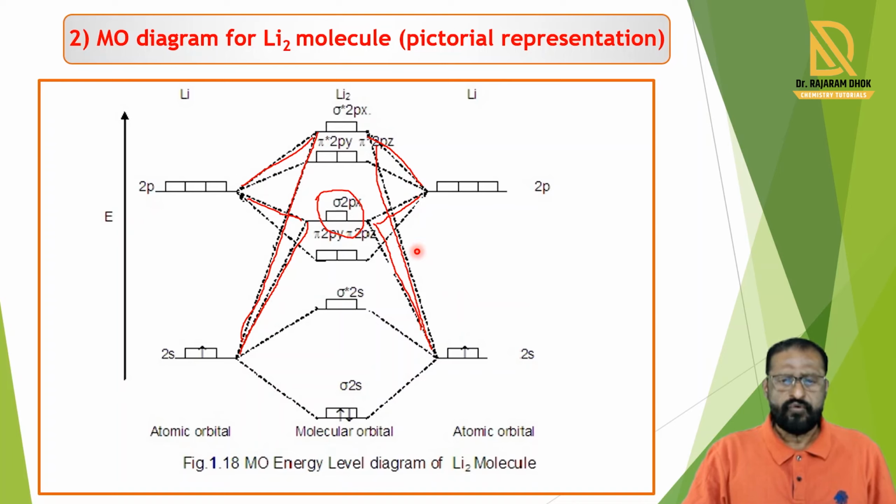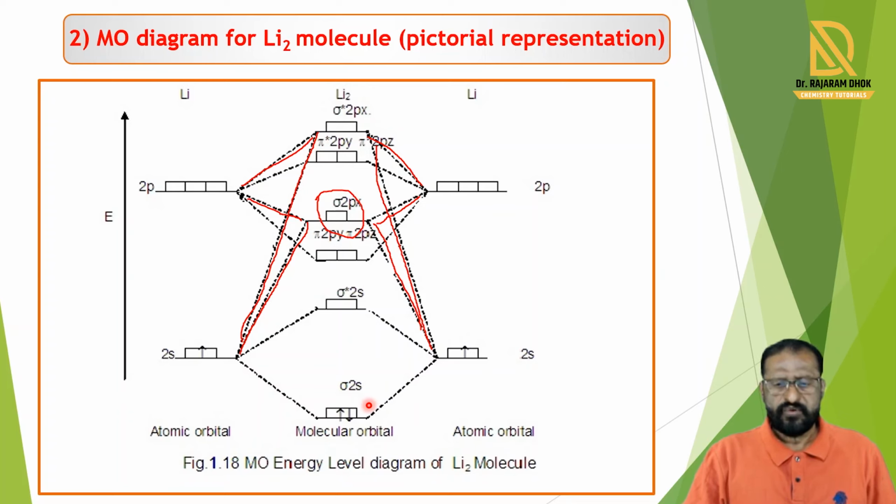Now we see how electrons are filled in this. In the first lithium atom, one electron is present in the 2s orbital. In the second lithium atom, 2s contains one electron. So the total number of electrons present in the lithium atomic orbitals is 2. These electrons are filled in the molecular orbitals from lower energy to higher energy.